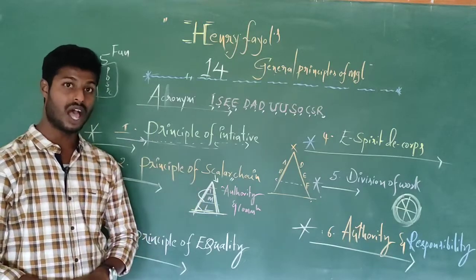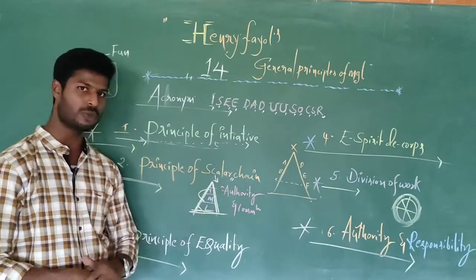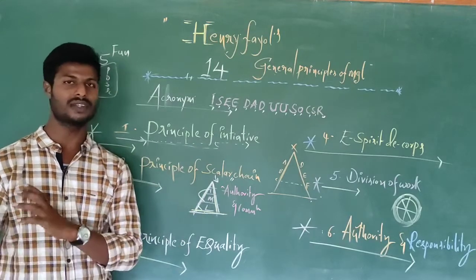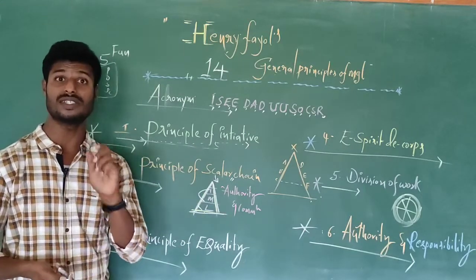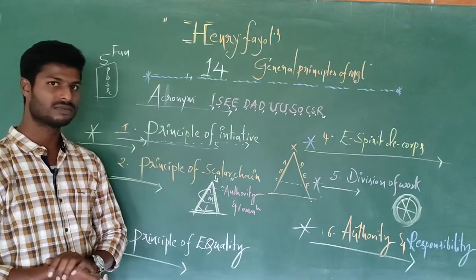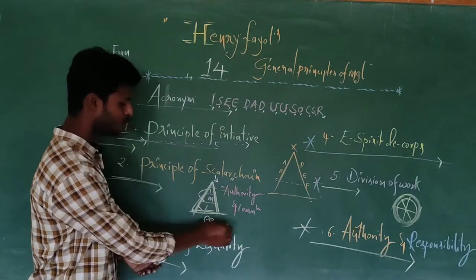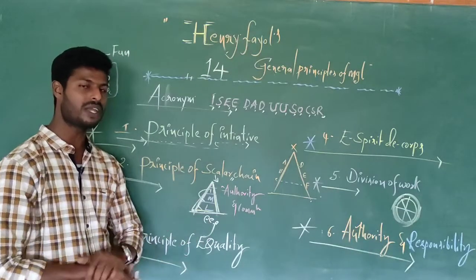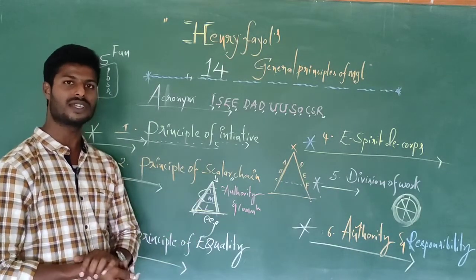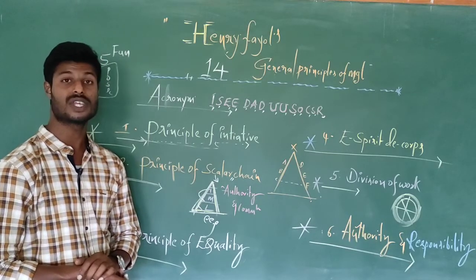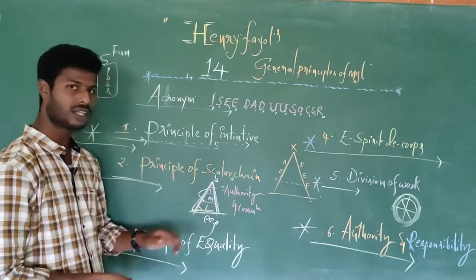Against that, in an emergency: the scalar chain principle we implement regularly for day-to-day activities, but in emergency and critical conditions we cannot maintain the hierarchy among management employees. So we cannot maintain the hierarchy during emergency and critical conditions. To take faster decisions, to take quick decisions, we cannot maintain hierarchy.